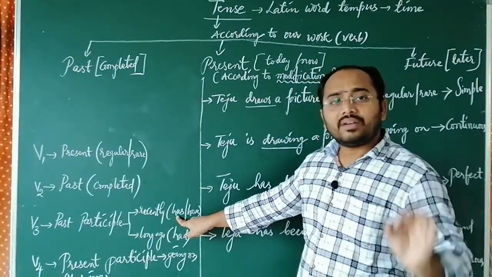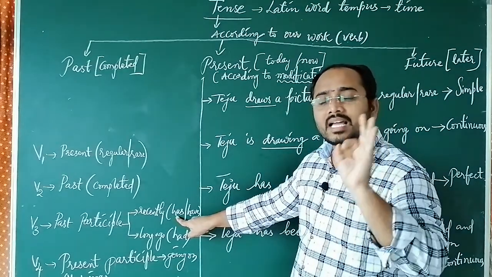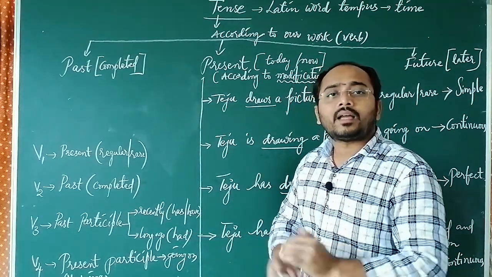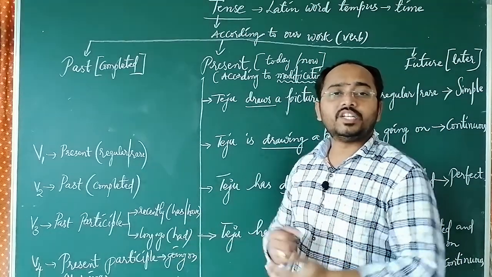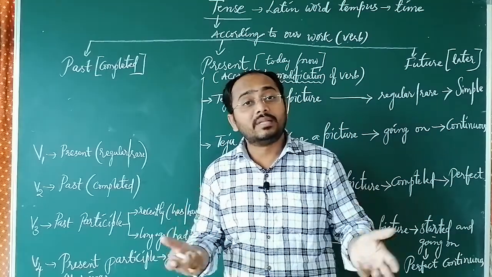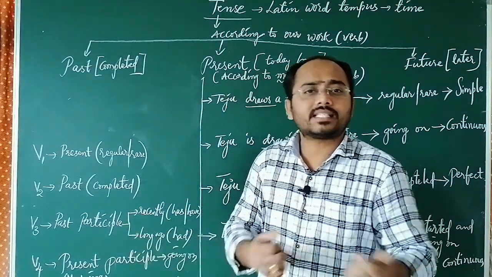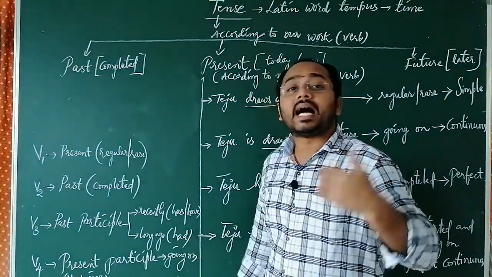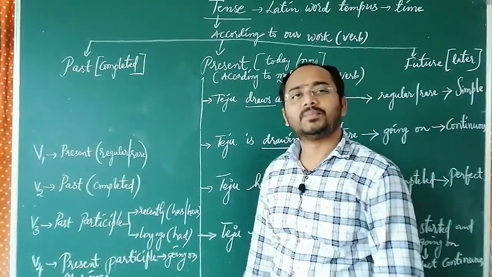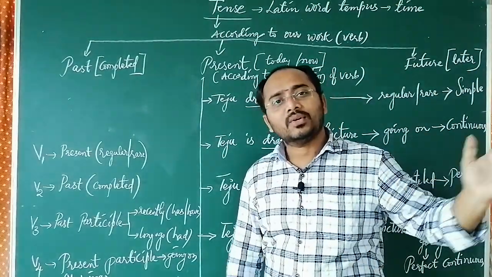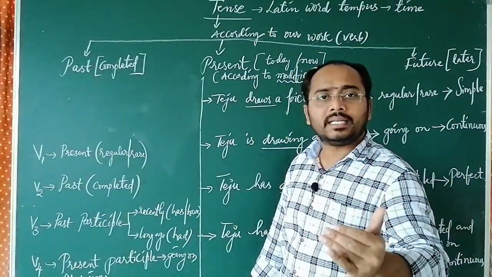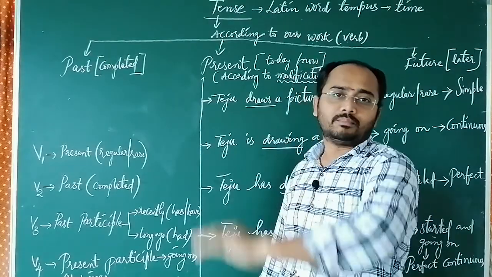Yes, if you have the helping verb has or have, it gives the meaning of recently completed. I have completed my PG, that means recently. Instead of that, if I use I had completed my PG, it means long ago. So, according to the helping verb, it gives the meaning of recently completed or long ago completed.